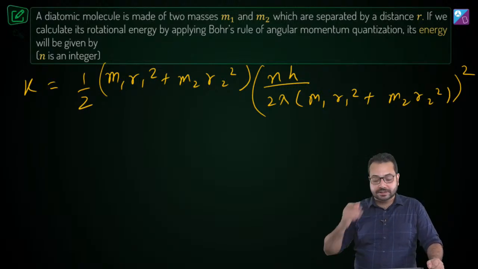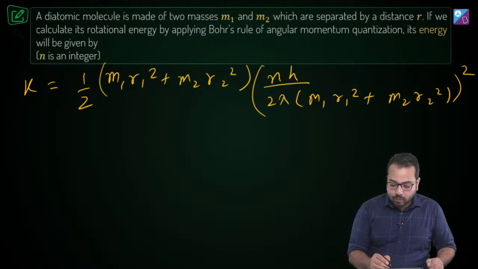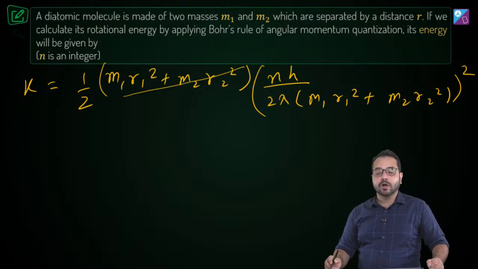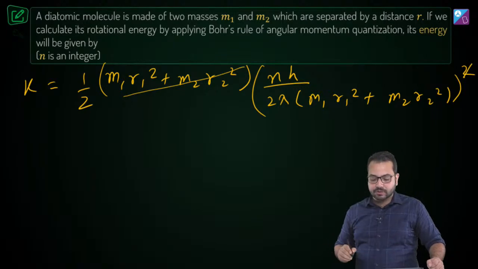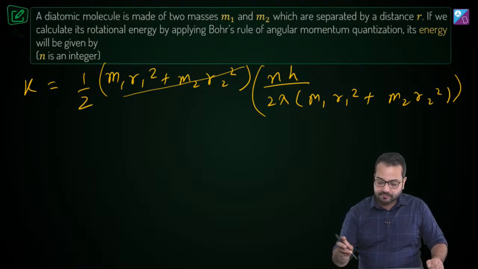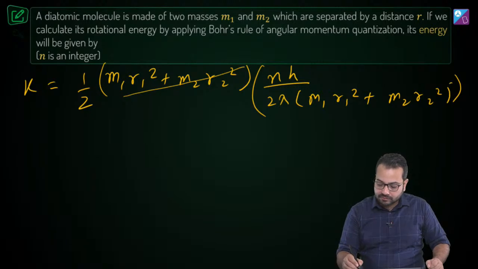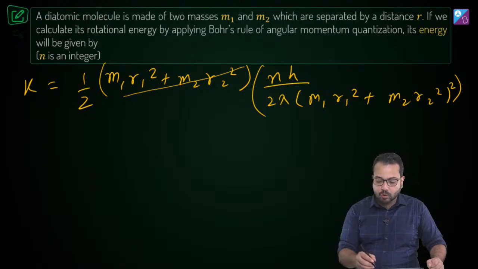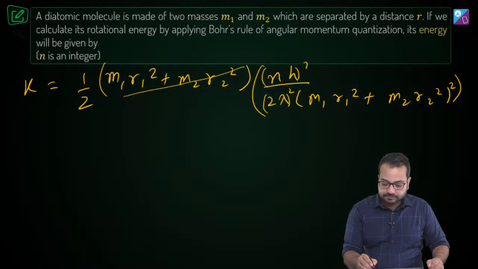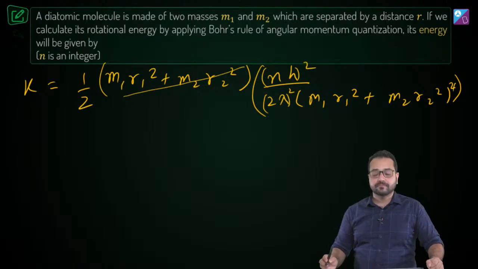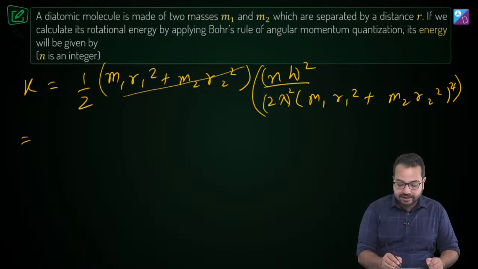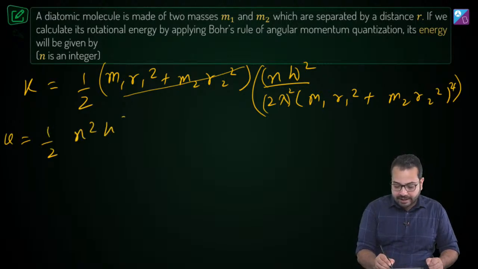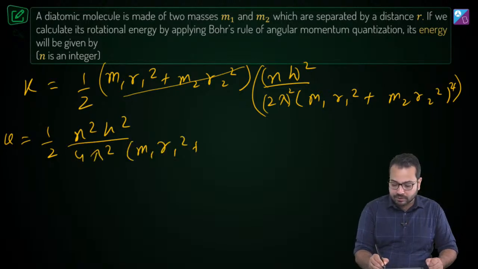Okay, I hope this is clear. So this m1 r1 square plus m2 r2 square and this m1 r1 square plus m2 r2 square, that is going to go away. So what do we get? We get kinetic energy is equal to half n square h square divided by 4 pi square and then divided by m1 r1 square plus m2 r2 square. Is that correct?